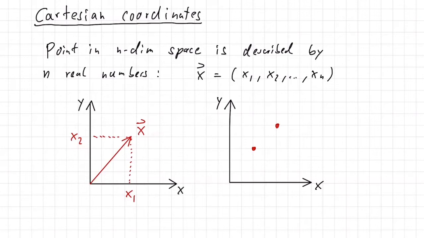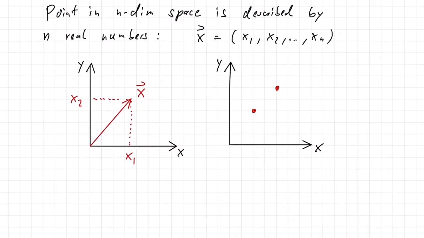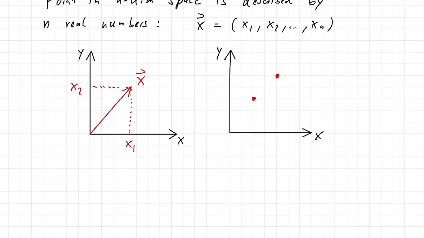Now, what makes this Cartesian coordinate system particularly simple is that all directions are simply straight and orthogonal to each other. And that makes it very easy, because then, for example, if we have this situation here, we have 2 points in this space described by 2 different sets of Cartesian coordinates.